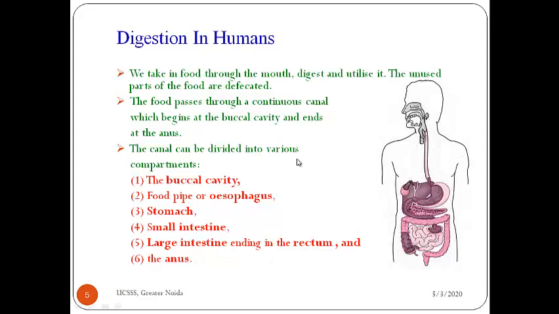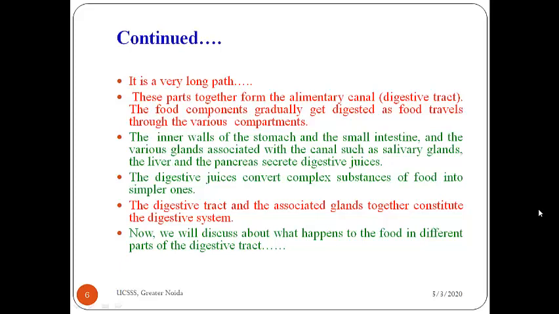Okay, in this figure also you can see, all these are the compartments which help in the process of digestion. Though it is a very long path. First we take food in our buccal cavity, then it passes through the food pipe, then it goes to stomach, then small intestine, then large intestine, and finally the unused part is egested from our body and the used part is utilized by our body. And these compartments form the alimentary canal, or we can say digestive tract.